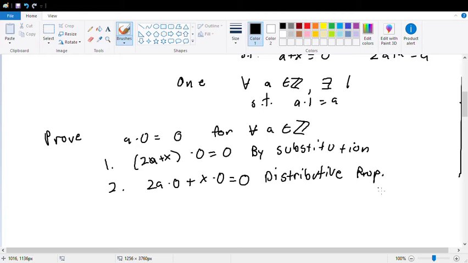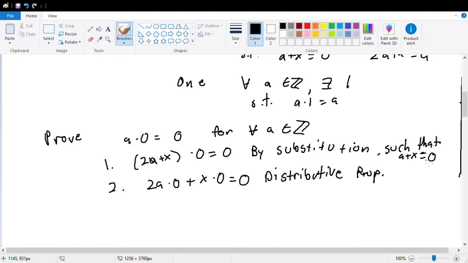So if we add negative x times 0 on both sides, right? We know that negative x times 0 plus x times 0 is 0, right? By the negatives property. Or do we know that? Because we don't know that a times 0 is equal to 0. Well, no, I'm talking about strictly x. Oh, yeah. Oh, right. I probably should mention, such that x, a plus x is 0, right? Yeah. Okay.